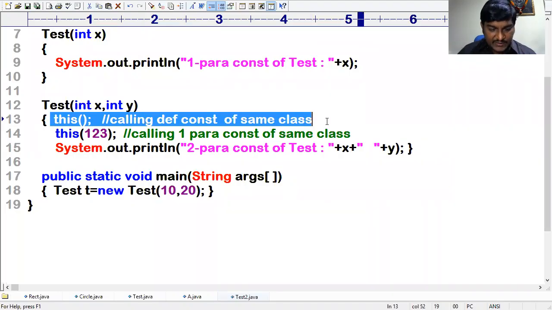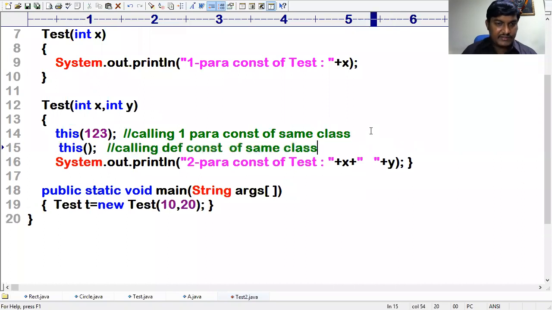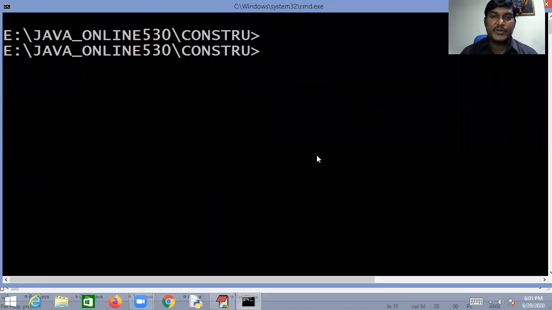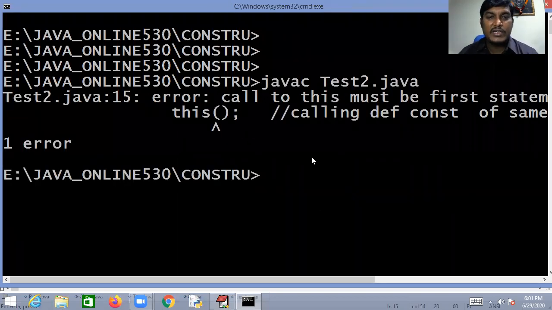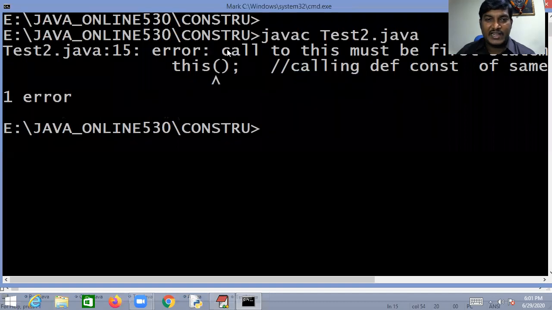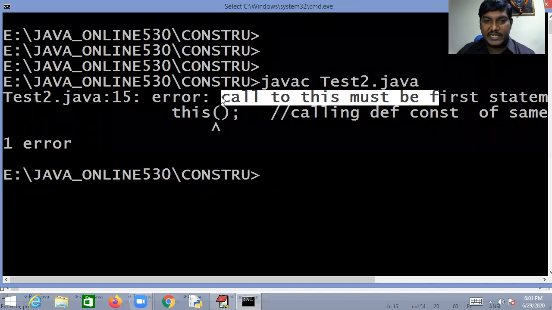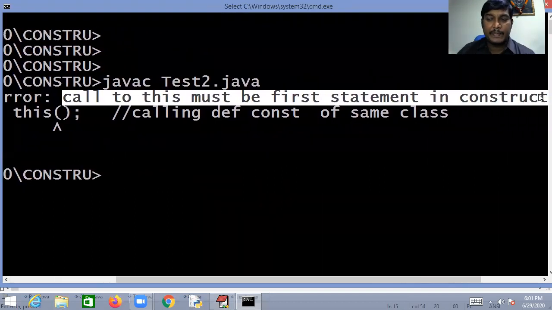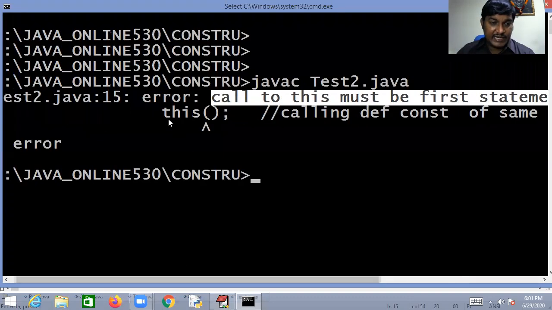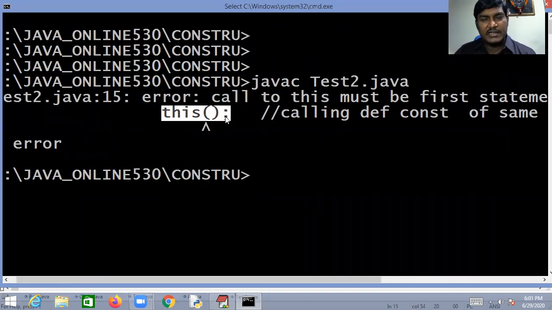Okay, fine. Leave this one. So just I want to write here, then we'll see what happens. Have an experience with practical. Let me save this code, then go back to the compilation process. Then when you compile, you're seeing again disaster. What is it saying now? This system is saying, call to this must be first statement in the constructor. It is telling you have to write this one first.